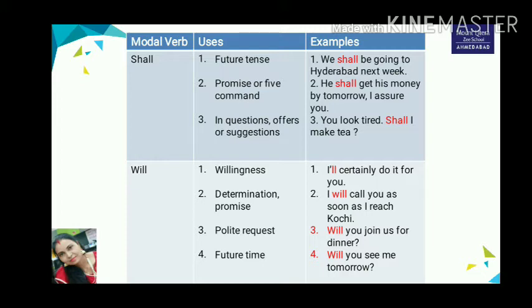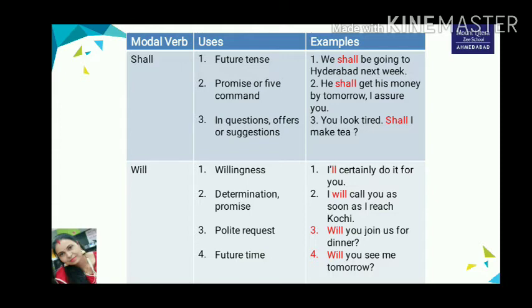Shall is used in the second and third persons to express a promise or give a command. He shall get his money by tomorrow, I assure you. Shall is also used in questions, offers or suggestions. You look tired. Shall I make a tea for you? So these are the examples showing future tense, promise or command, and asking questions or making offers or suggestions by using the modal verb shall.